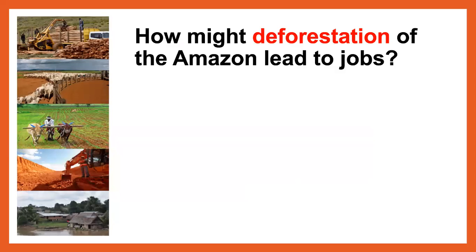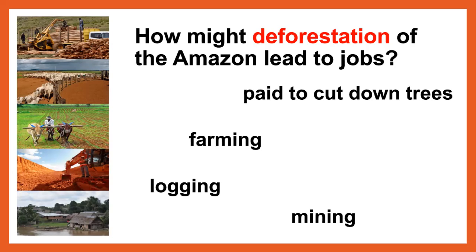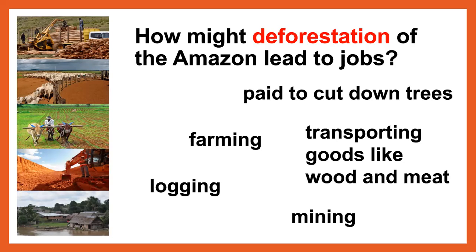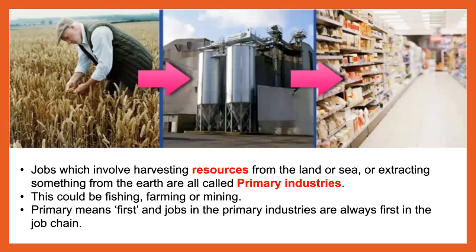So how might deforestation of the Amazon lead to jobs? Well, we can see the different images on the left-hand side of the screen. We can see there are builders who are collecting wood. In the next picture, we've got animals that are being reared as well as being used on farming. And we've got diggers that dig to create new land. And at the bottom, local communities and how that impacts together. So we have farming, logging, mining, being paid to cut down trees, and transporting goods like wood and meat. So let's look at some of the jobs.